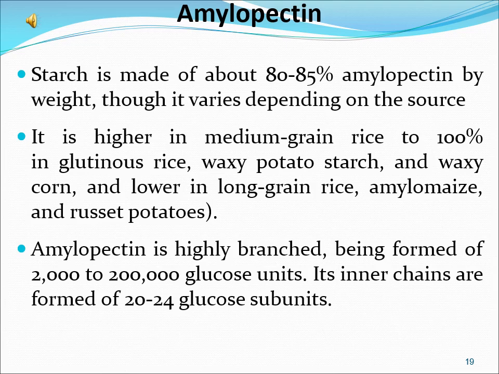Starch is made of about 80 to 85% amylopectin by weight, though it varies depending on the source: higher in medium grain rice, to 100% in glutinous rice, waxy potato starch and waxy corn, and lower in long-grain rice, amylomaize and russet potatoes. Amylopectin is highly branched, being formed of 2,000 to 200,000 glucose units. Its inner chains are formed of 20 to 24 glucose subunits.